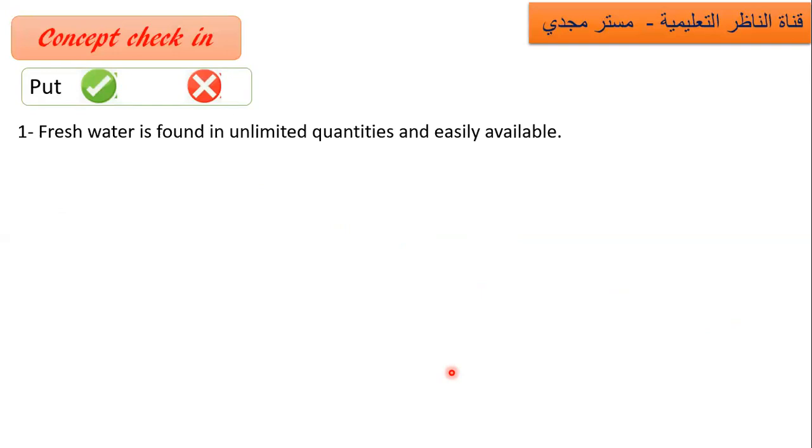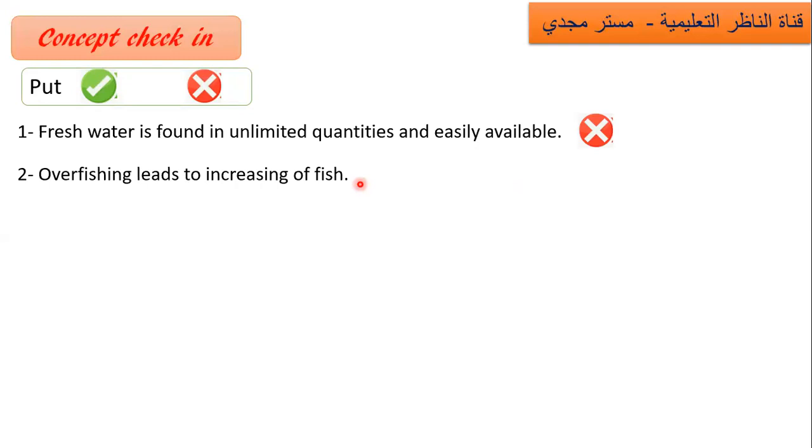True or false. Number one, fresh water is found in unlimited quantities and is easily available. No, fresh water is limited. Number two, overfishing leads to increasing of fish.